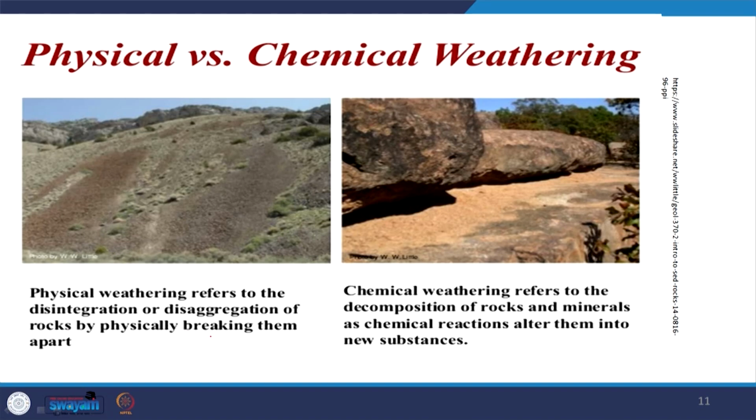Physical versus chemical weathering: physical weathering refers to the disintegration and disaggregation of rocks by physical breaking apart. Chemical weathering refers to decomposition of rocks and minerals as chemical reactions alter them into new substances. This is the basic difference between physical and chemical weathering.